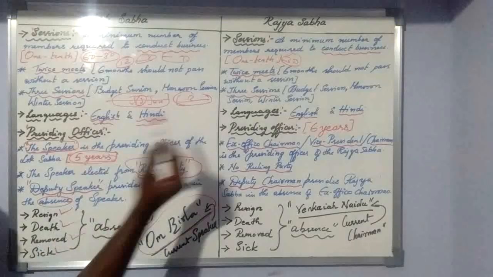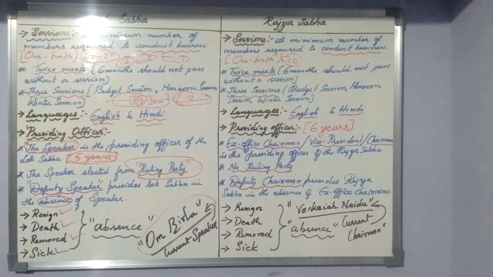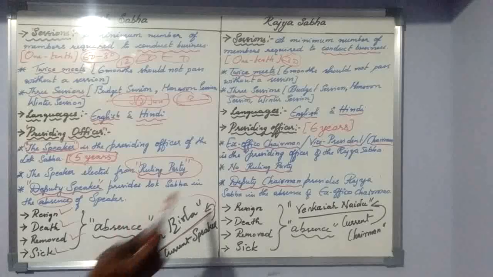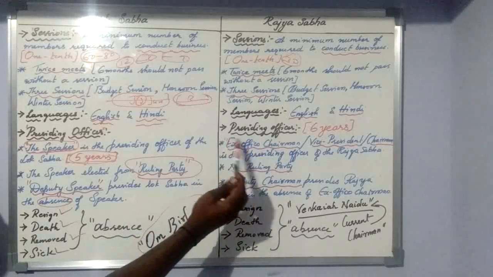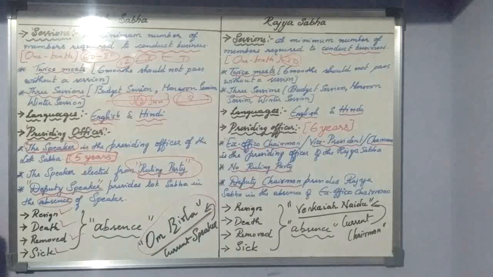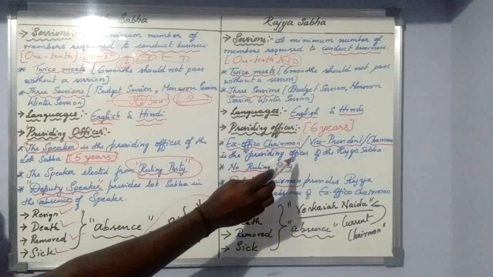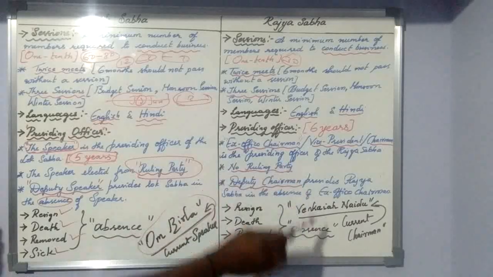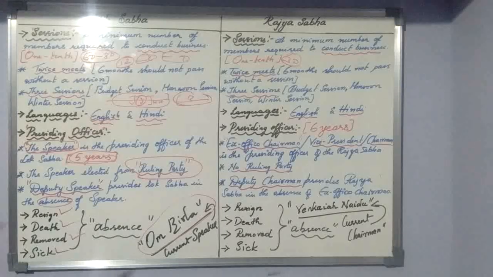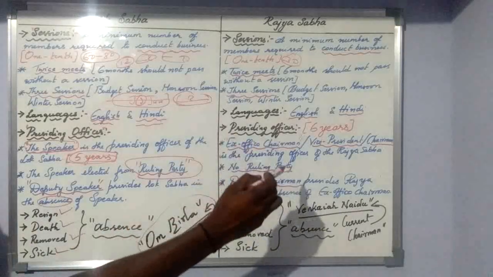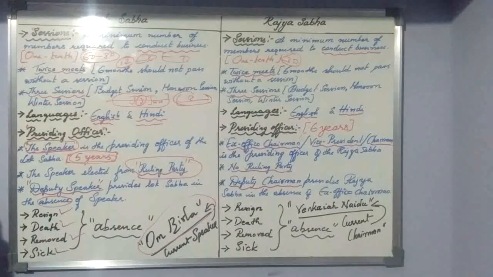Now, when we come to the presiding officer of the Rajya Sabha, we call them by titles like ex officio chairman. Popularly we call this person the Vice President. Right now the Vice President is Venkaiah Naidu. Or Chairman. Three titles we can use, anything you can write: ex officio chairman, Vice President, or Chairman is the presiding officer of the Rajya Sabha.